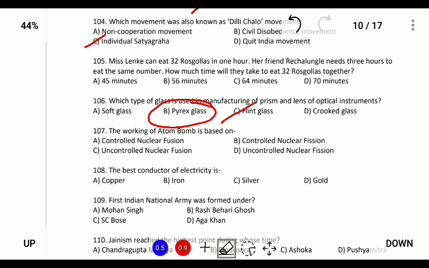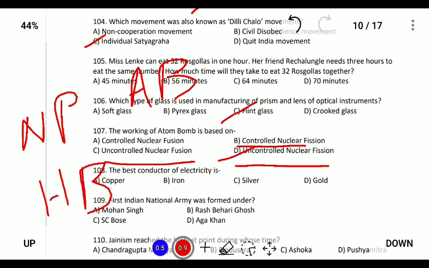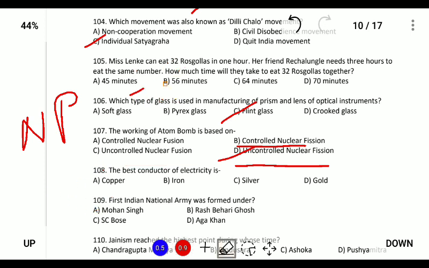Next, the working of the atom bomb is based on the principle of uncontrolled nuclear fission. There are 2 types of uses of this fission principle. First is in the nuclear plant, where controlled nuclear fission is used, and for the atom bomb, uncontrolled nuclear fission is used. However, there's another type of bomb called the hydrogen bomb, which uses the principle of uncontrolled nuclear fusion. So for the normal atom bomb, the principle is uncontrolled nuclear fission.